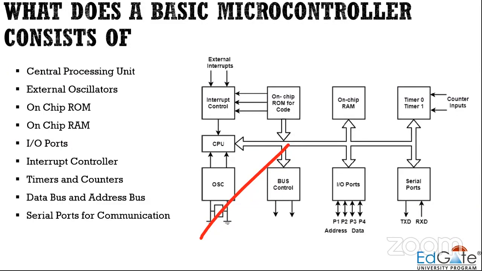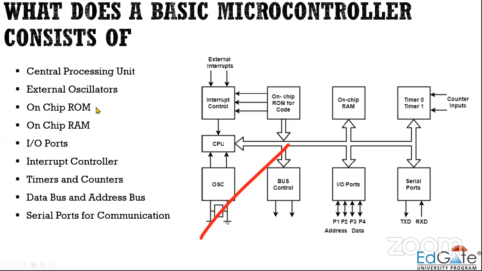Then, these are the basic peripherals which have to be present in a microcontroller, right? The first thing is the CPU. The CPU is used to perform arithmetic and logical operations for the microcontroller. And you have external oscillators. These external oscillators are mainly crystal oscillators, which provide precise clock frequencies. So external oscillators are required.